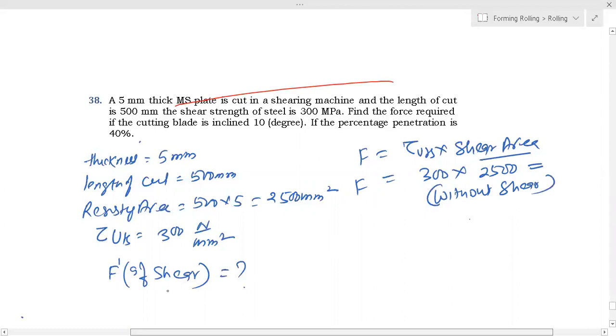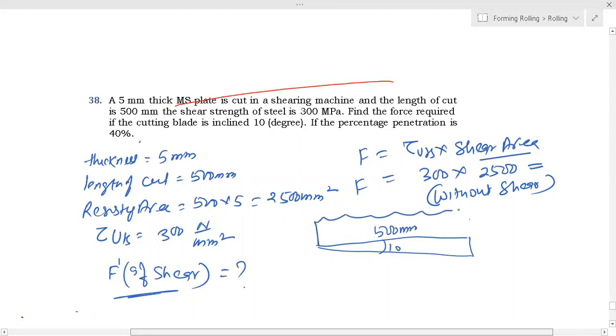To calculate the force now with shear of 10 degrees, here is the blade, and here the 10 degree inclination is there. This 500 millimeter is the length of the blade. You can calculate this I. I is 500 tan 10 degree. Then F dash is equal to F into KT divided by KT plus I.